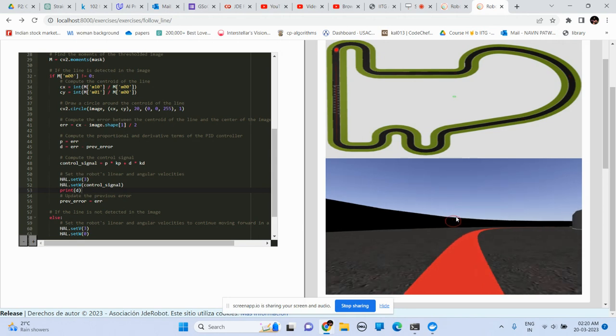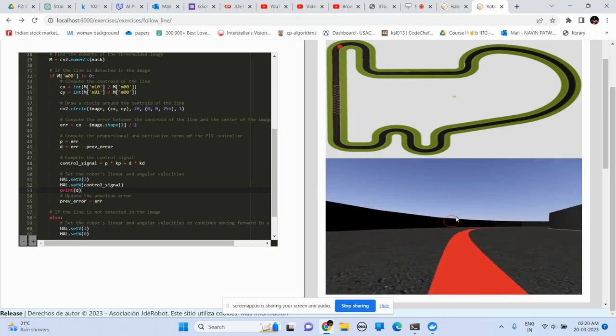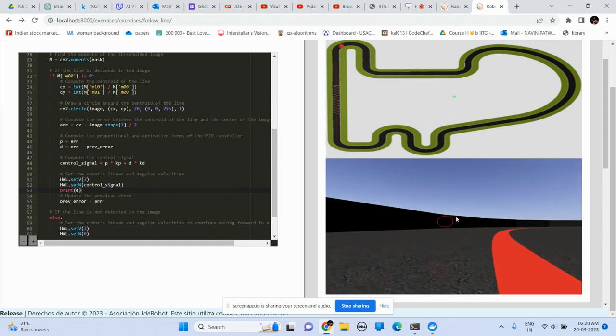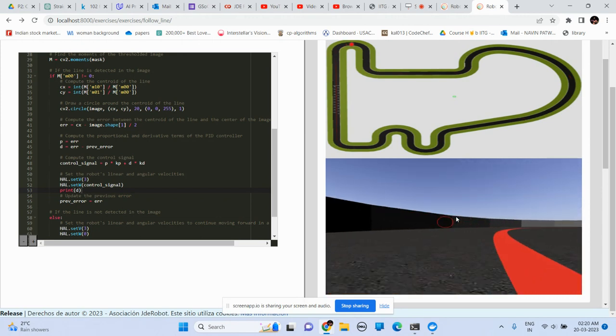Here you can see that it has already started oscillating a little bit, just trying to keep up with the line. I hope the line does not go out, because my code will not be able to handle it if the red color is missing.